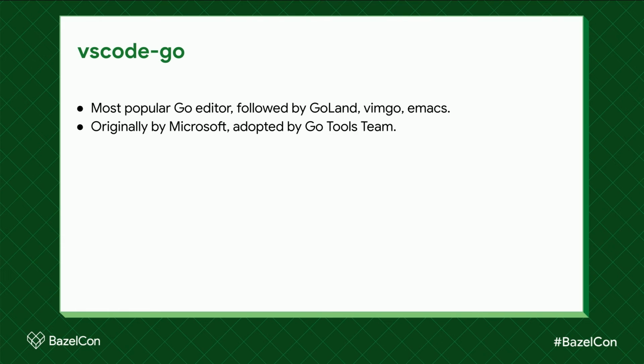VS Code Go was originally written by folks at Microsoft, and the Go team worked directly with them during the modules transition, and then eventually adopted the project entirely. Like most VS Code extensions, this one is all written in TypeScript. I've heard TypeScript is a great language. I've never actually written more than a line or two of it, but of course Go prefers to write in its own language, and that's a really good thing because we get to keep the extension nice and small, which is what we want because there are a lot of them.